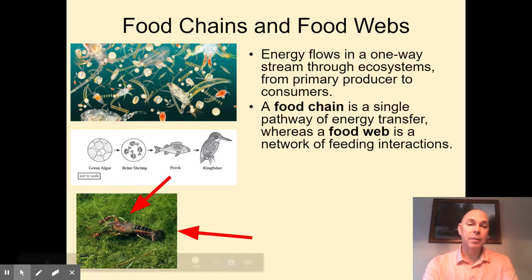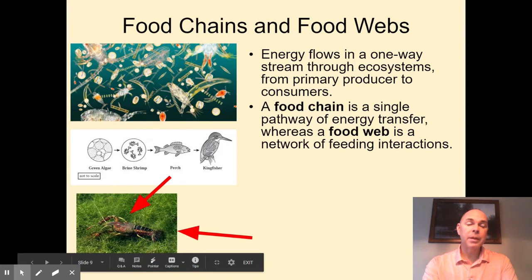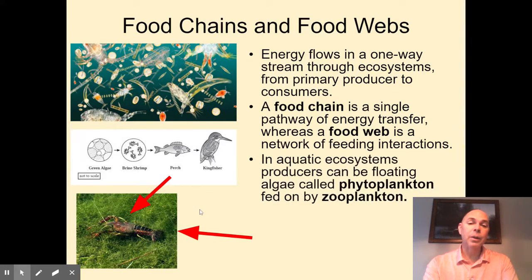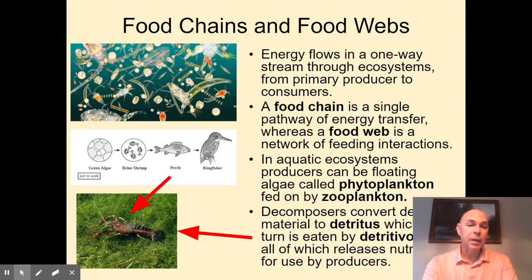In other words, if we look at the middle picture here, in this particular example of the food chain, the autotroph, the primary producer of green algae, photosynthetic, is passing on its energy to the brine shrimp that are eating it. The brine shrimp are eaten by perch, which means the energy is flowing from the brine shrimp to the perch. And lastly, the energy in the perch is passed on to the kingfisher as it's wading along the shoreline eating fish. And notice how I have some arrows here, meaning that this energy that's held within any of these organisms can eventually be returned to the environment by these detritivores, by scavengers, by decomposers.